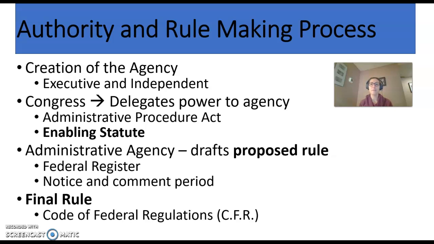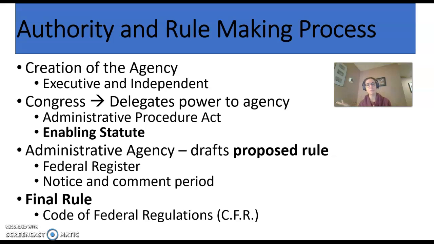The other piece to think about when we think about the authority for agencies to make law is that it does begin with Congress. The creation of all of these numerous agencies was Congress saying, we can't do it all. We can pass laws, we are the legislative branch, but we can't be experts on the environment, on taxes, on food and drug, on consumer product safety, on employment.